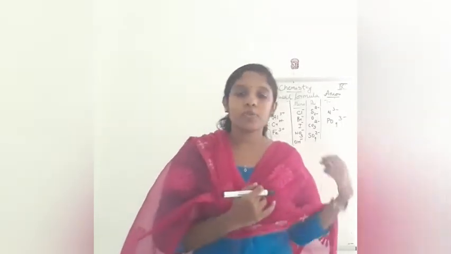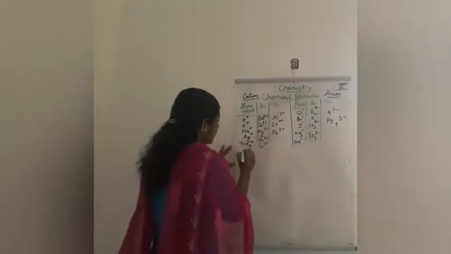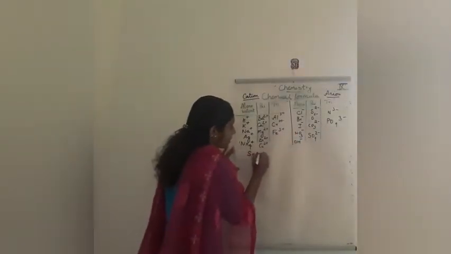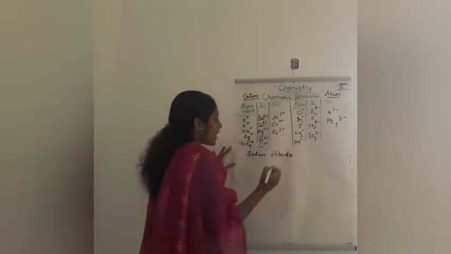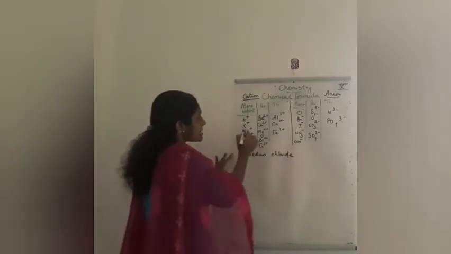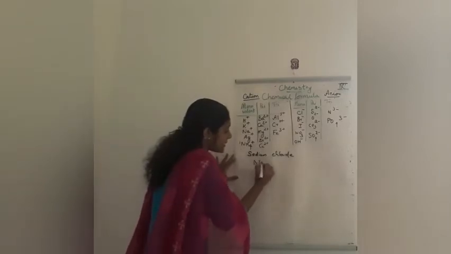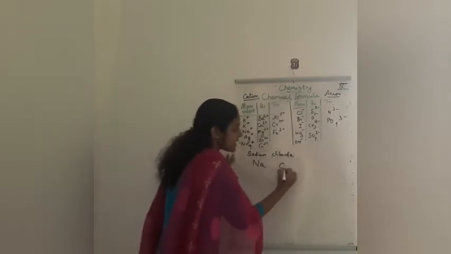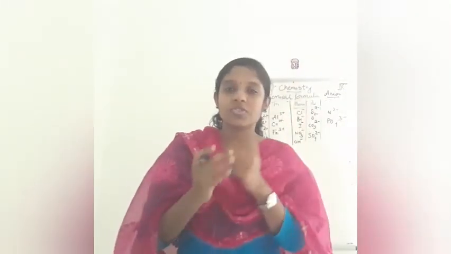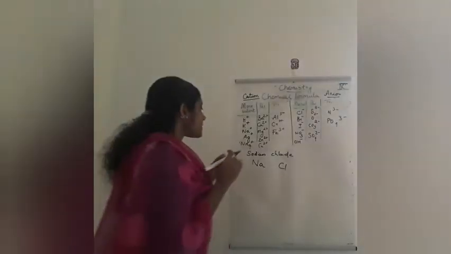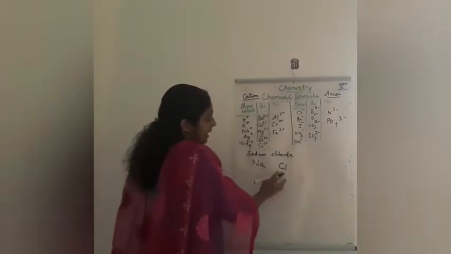Okay, so now we will move to the chemical formula. First we will try to write the chemical formula of sodium chloride. Okay, sodium chloride. So we will refer to this table for sodium chloride. Sodium is Na. First we write the symbols simply. Chloride is Cl. So study the symbols of elements which you have already done. So sodium chloride: Na, chloride it is Cl.